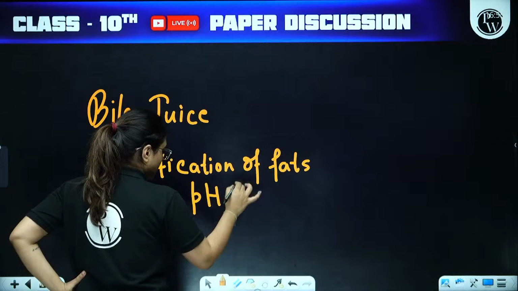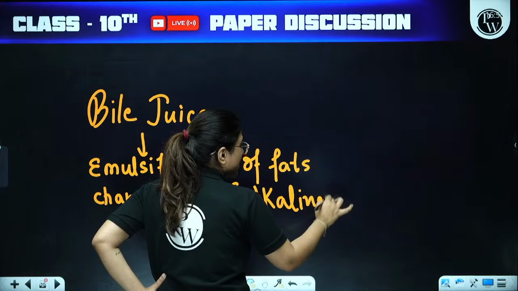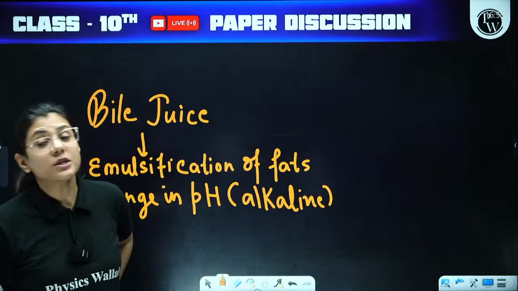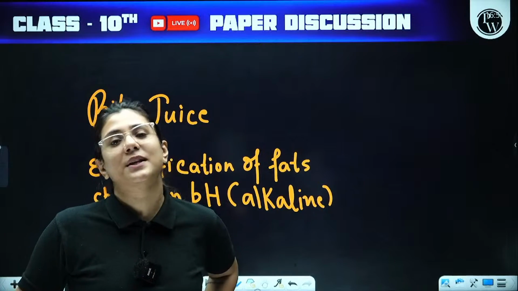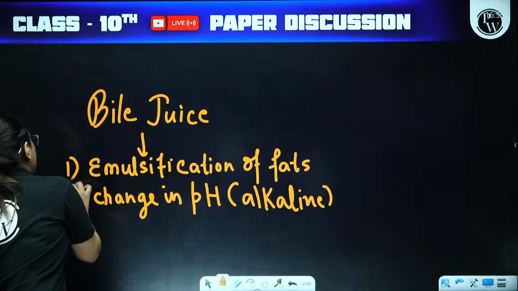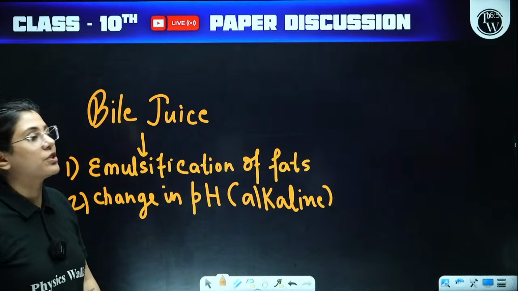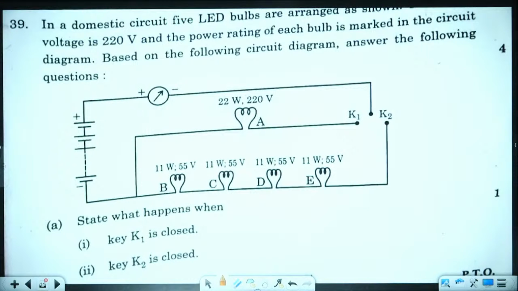Since the food was coming from the stomach and it was highly acidic, we want the food to convert into alkaline nature so that rest of the enzymes can act on it and break it down. So bile juice is performing two main functions. One is emulsification of fats and second one would be change in pH, that is making the food alkaline. Right? This question is not for us.